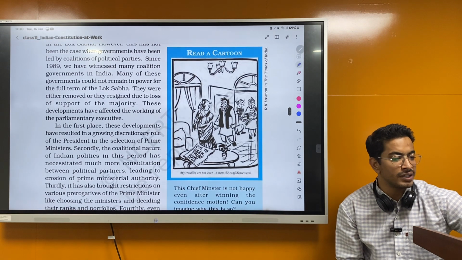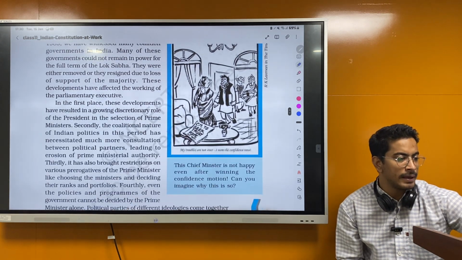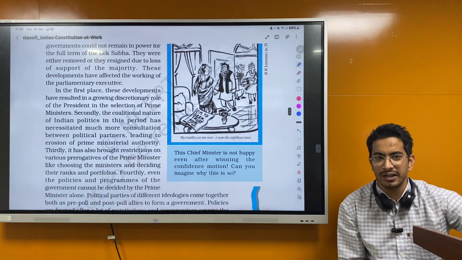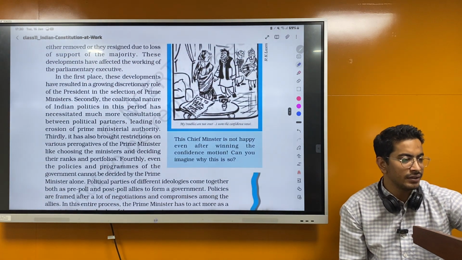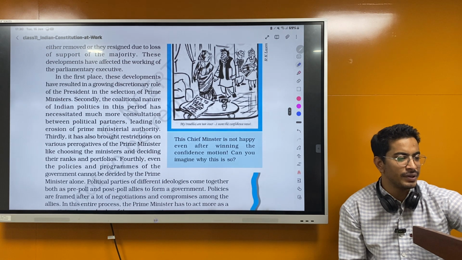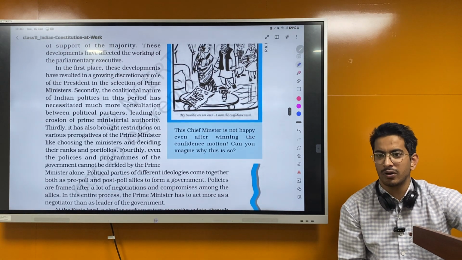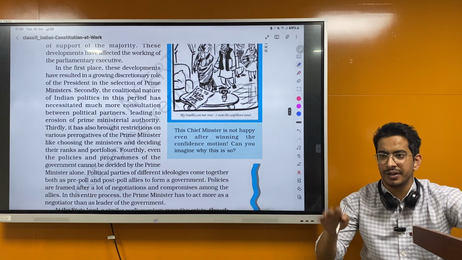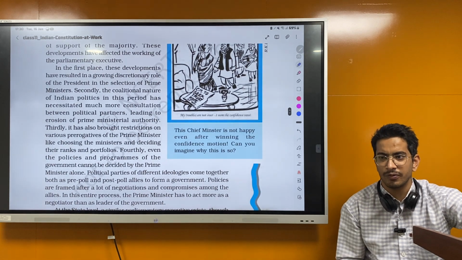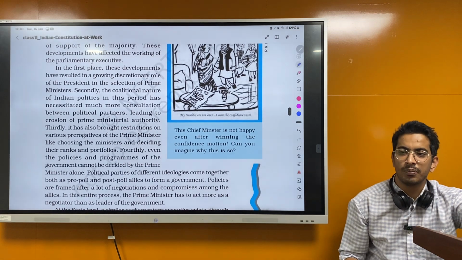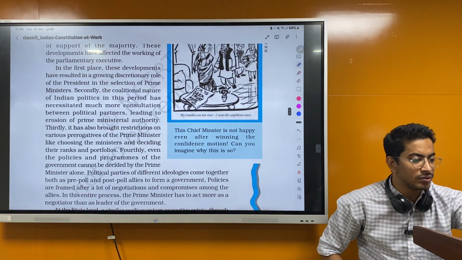These developments have affected the working of the parliamentary executive. In the first place, they have resulted in the growing discretionary role of the President in the selection of the Prime Minister. So he had a discretionary role, right? Second, the coalition nature of Indian politics in this period has necessitated much more consultation between political partners, leading to erosion of prime ministerial authority, because every political party will put their weight. Okay, since I have this many seats, you have to get these kinds of policies, which will get them more support in their regional areas. So this was a problem at that time.